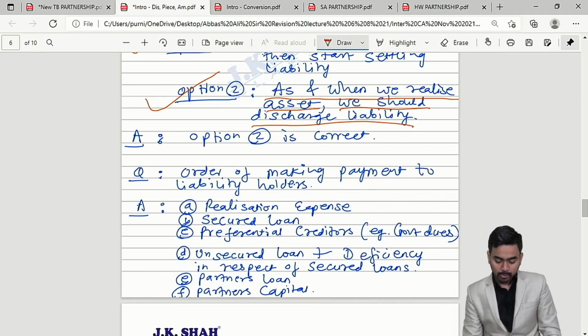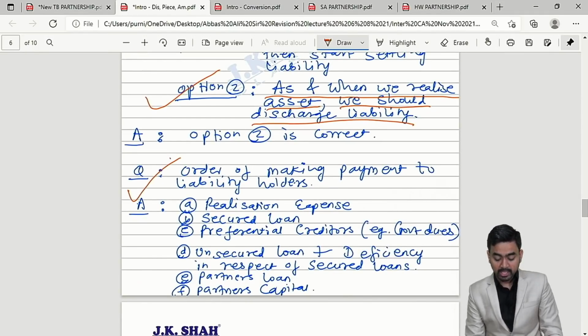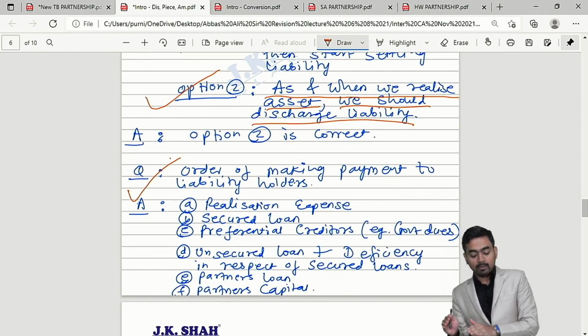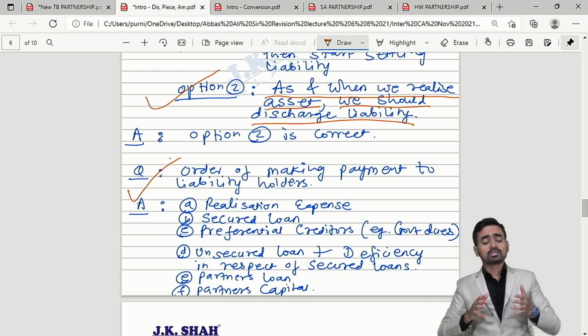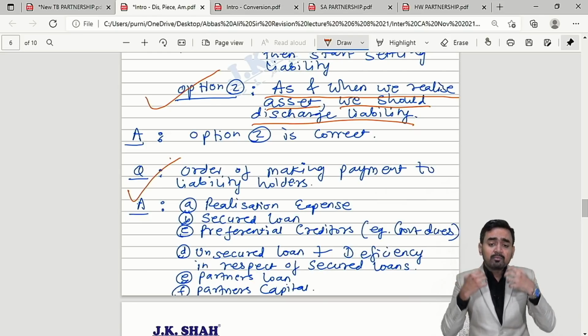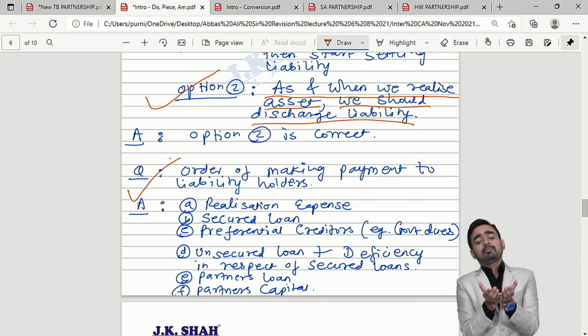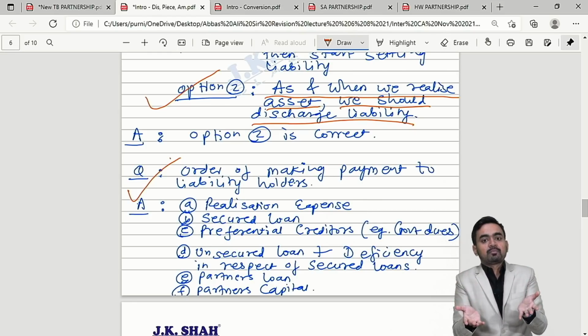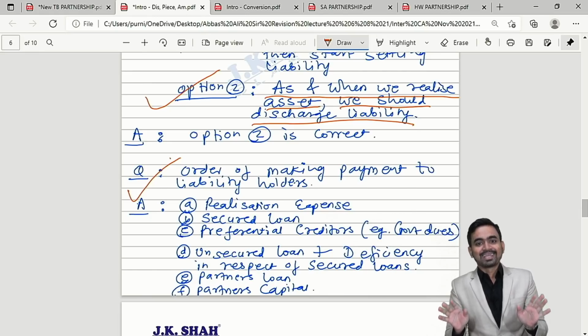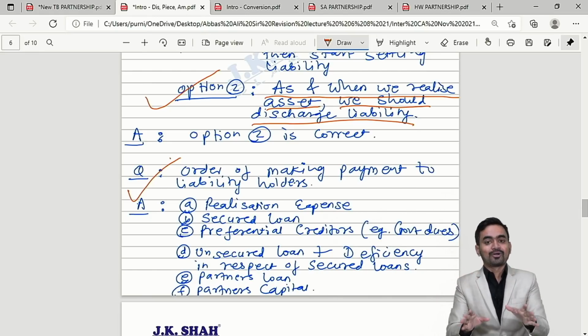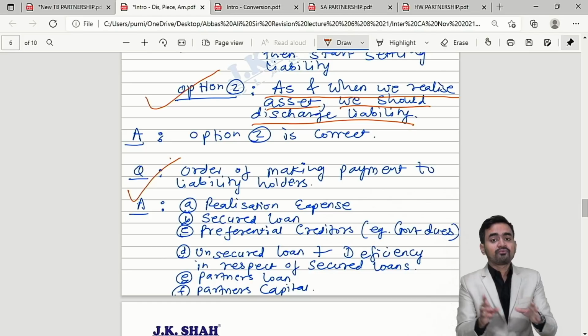Now the last question is what, my dear students? Order of making payment to liability holders. This is very important, because the partners are in the biggest dilemma: after getting the amount, what to do with it? Whether we will throw money like this and the person who catches it will take it. No, can I say there should be a clear-cut order of whom we should pay first?